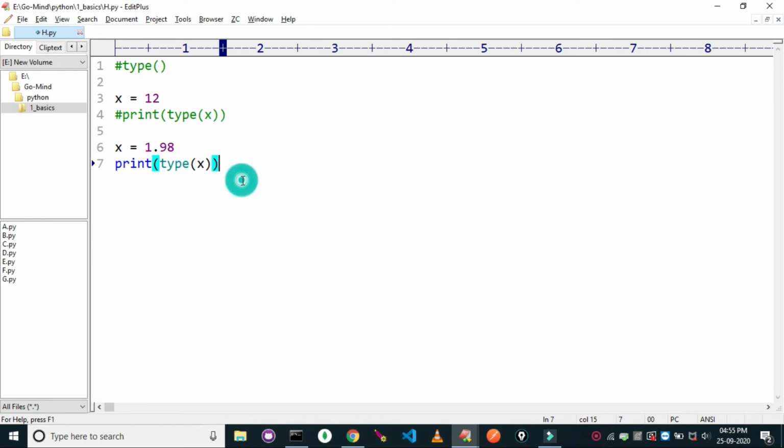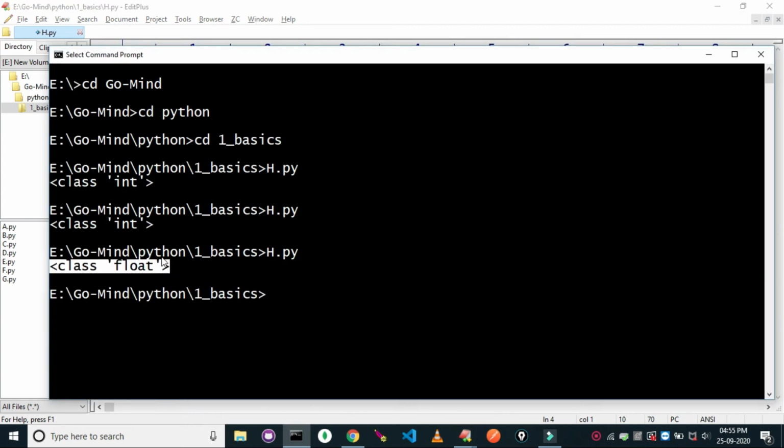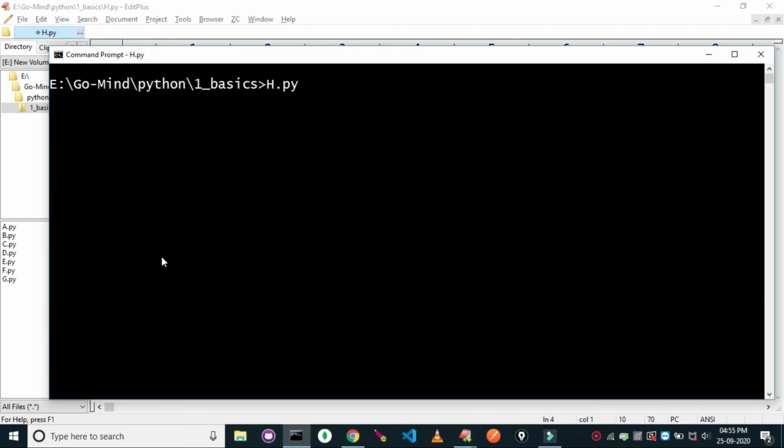Now X equal to True. Remember three keywords which are in camel case: True, False and None. Alright, print type of X. Let me open this statement so you can see the difference. cls, h.py. Look, first X is of int type, then it becomes float, and then it becomes boolean.